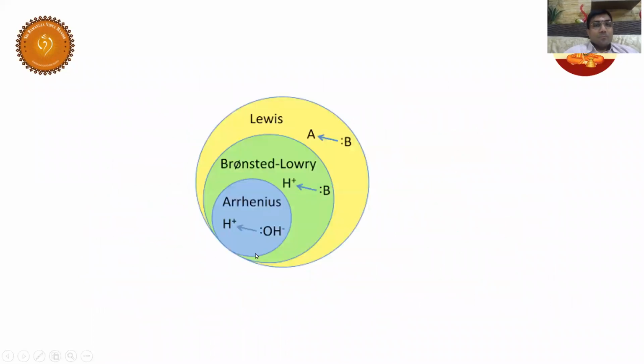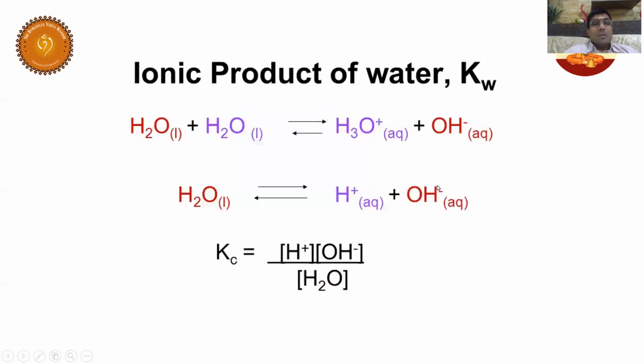Students, last slide, have a look here. As per Lewis, it is the electron pair concept. As per Bronsted, it is a proton concept. As per Arrhenius, it is a proton as well as hydroxyl concept. So this is all about the different theories of acids and bases. I hope you understood. Now let us get into a new concept named ionic product of water.